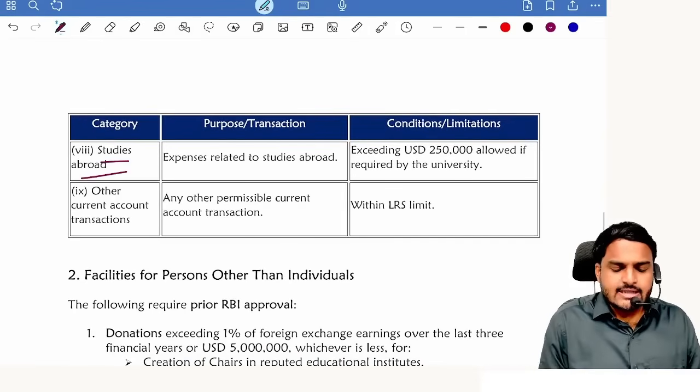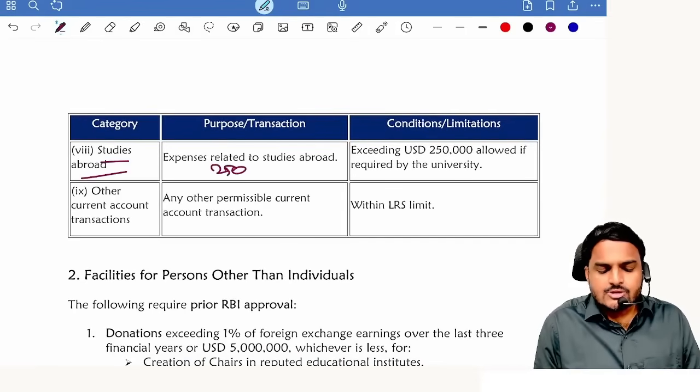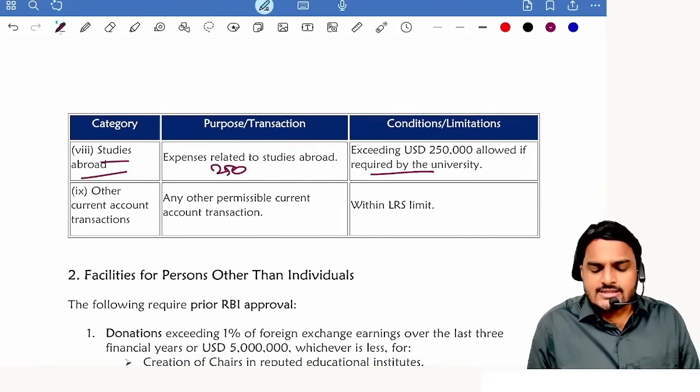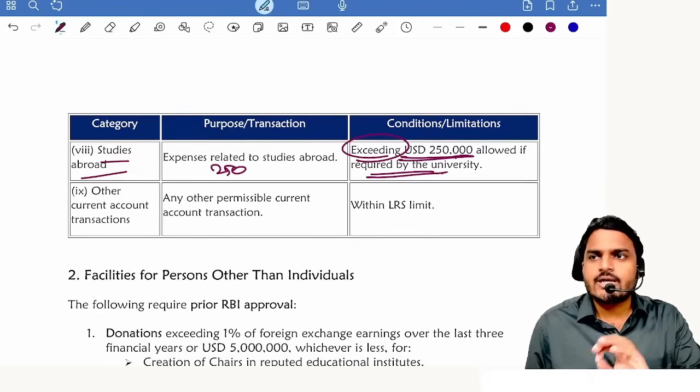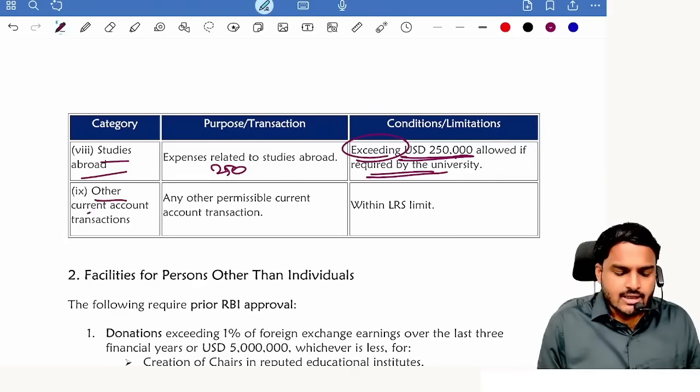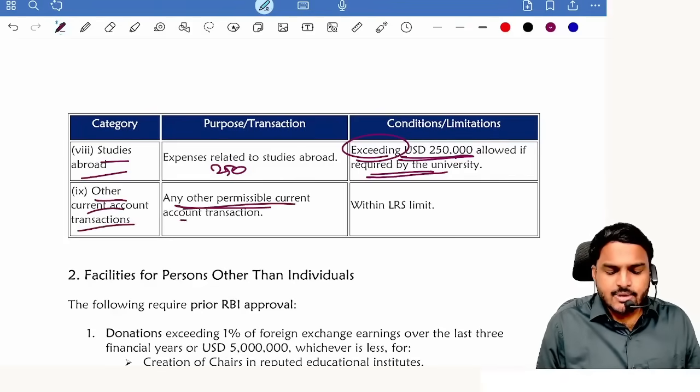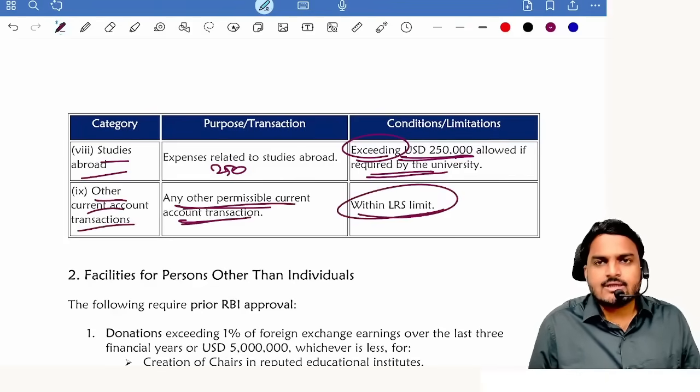Next one, studies abroad, yes. Here also the limit is 250,000. But if that university is giving a quotation exceeding 250,000 USD, then also you can withdraw freely without any RBI permission. Other current account transactions, any other permissible current account transaction which is within the LRS limit.